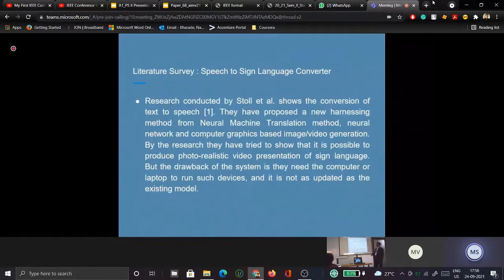The second complexity which we faced was the speech to sign language converter. It is the complex part, as not everyone speaks uniformly. For that, the research conducted by Stoll et al. shows the conversion of text to speech. In his proposed method, he has used neural machine translation methods. So we have not just used the neural machine translation method, but along with it, we have used artificial intelligence, and whatever drawbacks this paper had, we have tried to overcome them.